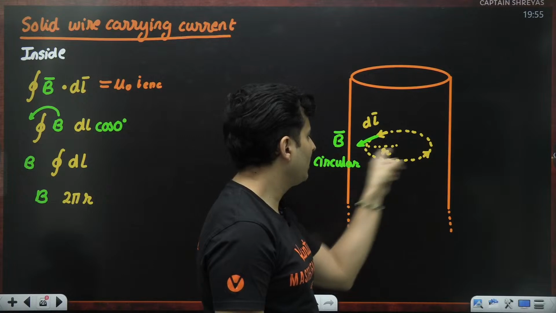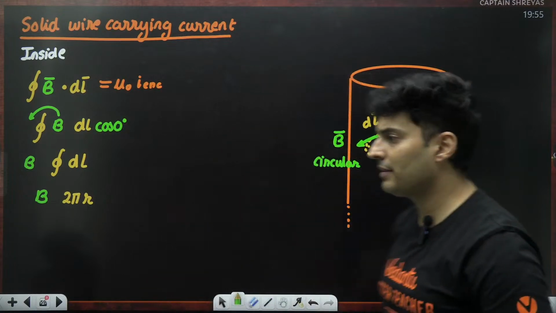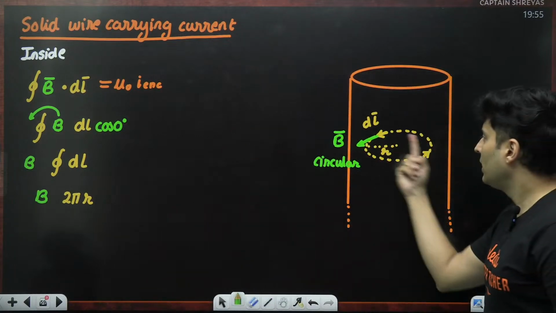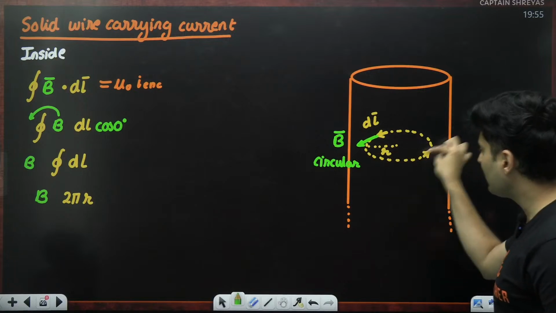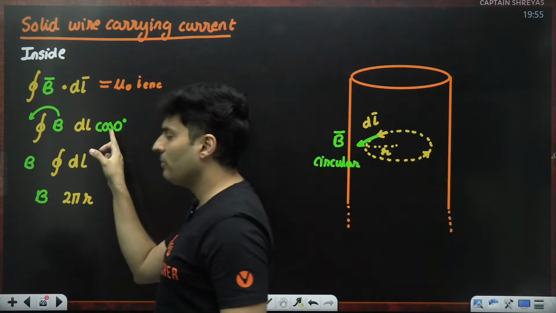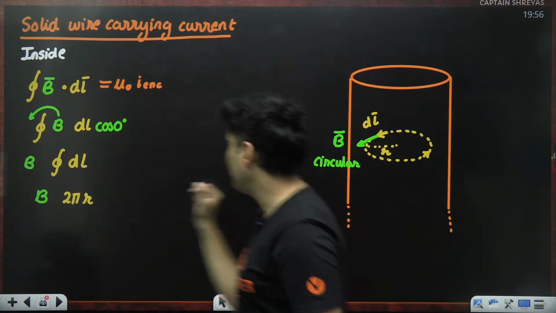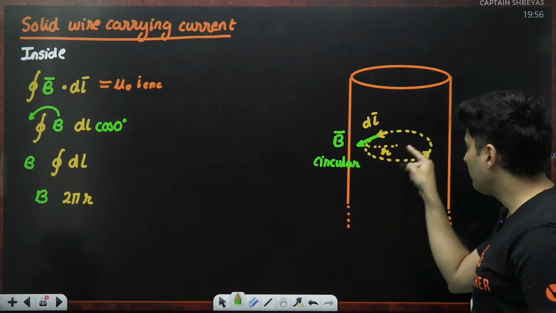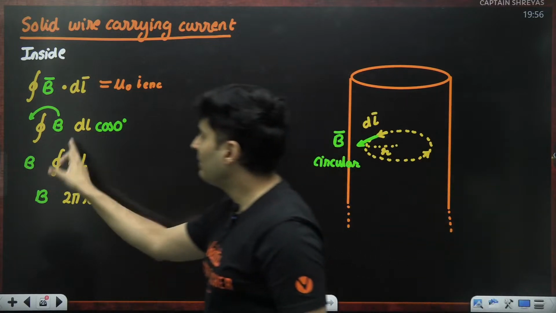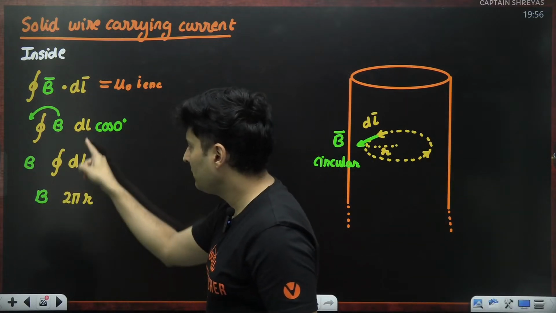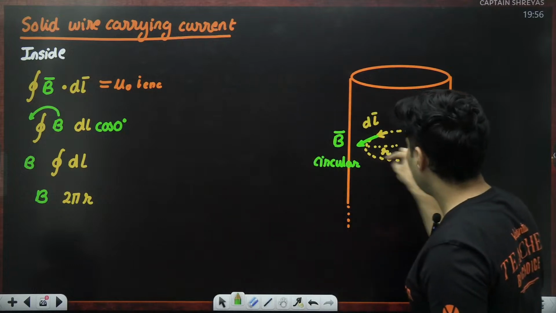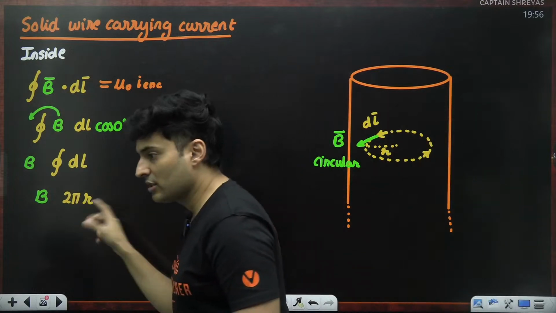I'm assuming the magnetic field lines to be circular, which is a fair assumption because symmetry is involved.